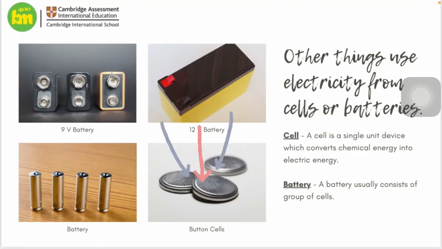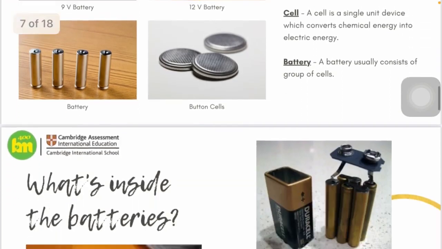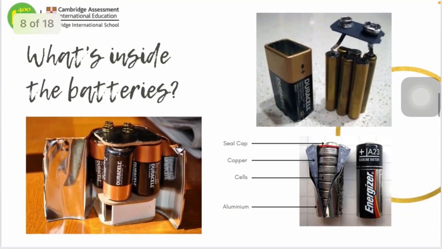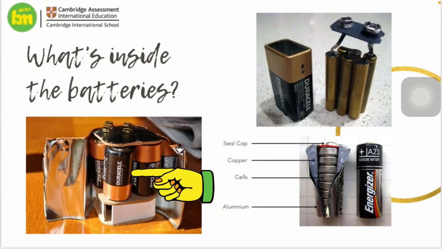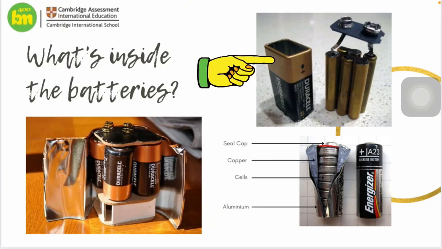While for the button cell, can you imagine the cell as a coin? Well, if you can do that, inside those single batteries there are a lot of coins or cells. So can you imagine how many cells are inside this 9V and 12V battery? Well, if you're still confused, in the next slide I will tell you what's inside the battery. First, I have the example of 12V and 9V batteries that have already been cracked open.